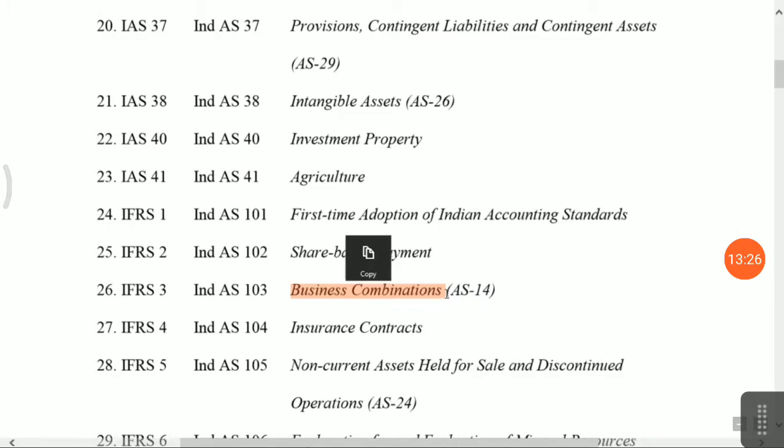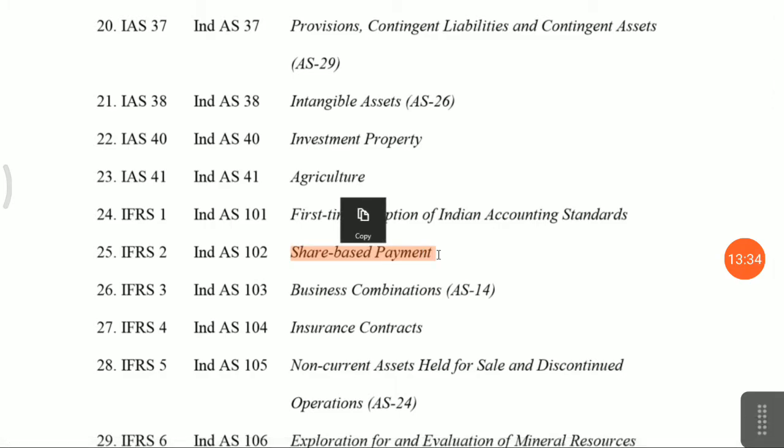Business combination, yes. Amalgamation. Insurance, now sorry, in share based payment, what does it mean? Friends, if you want to give some benefits to employees by way of issuing shares, you don't want to pay any bonus, you don't want to pay any cash, so you will issue shares, that is called ESOP. However, there is a condition that you should continue for 5 years or 3 years.